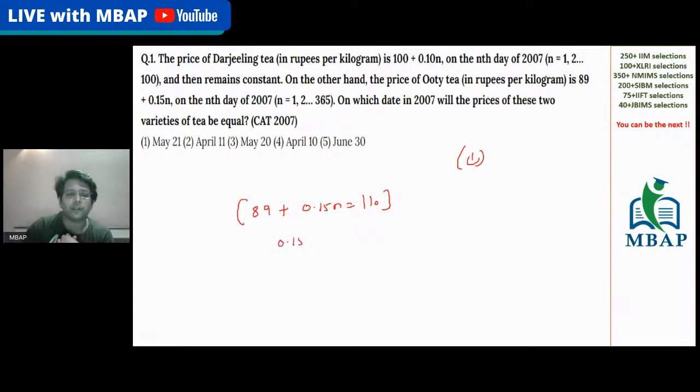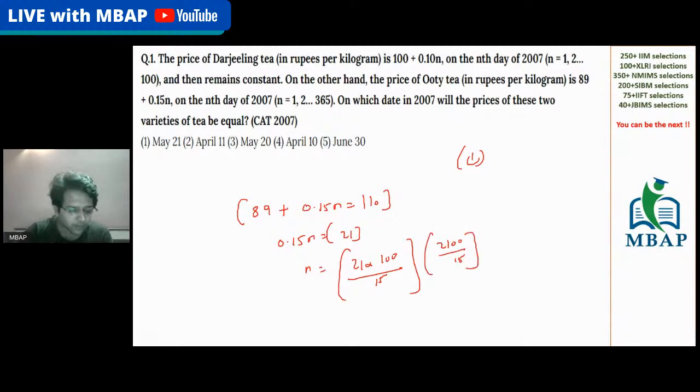So 0.15 N is 110 minus 89, which is 21. So the value of N is nothing but 21 into 100 divided by 15. Just quickly do 2100 divided by 15. Tell me what is the answer we are getting. What do we get? 2100 divided by 15. The question is only this much.